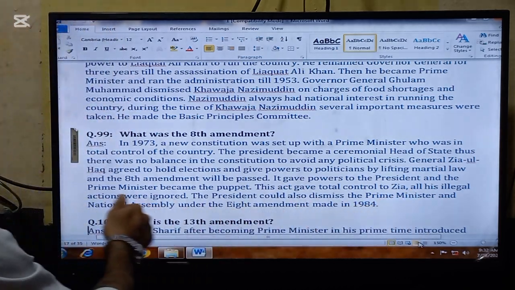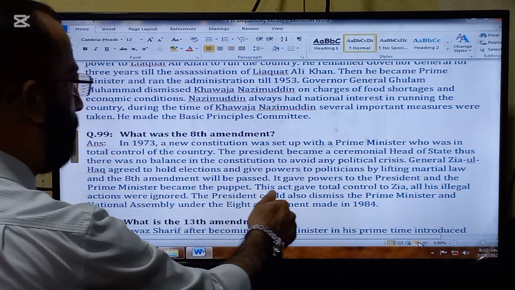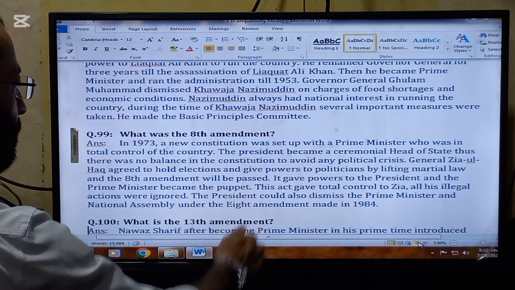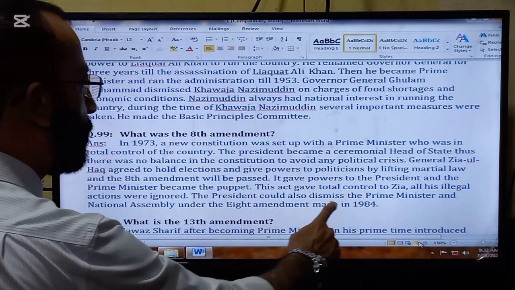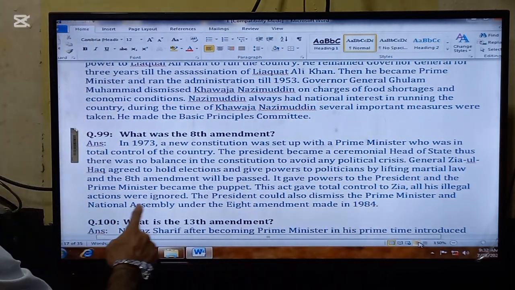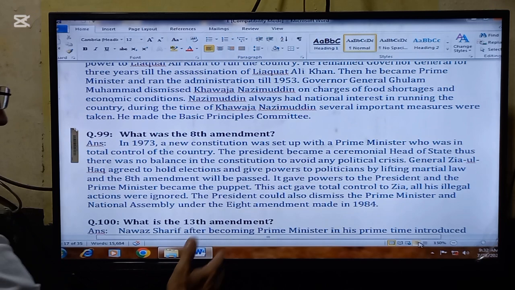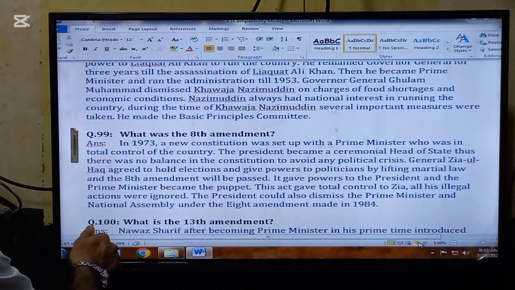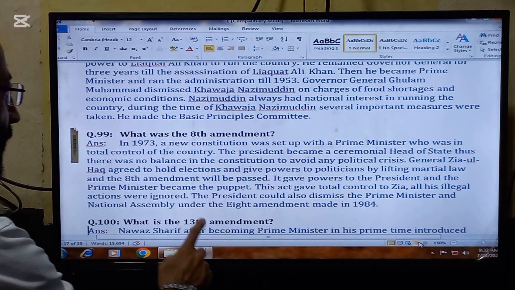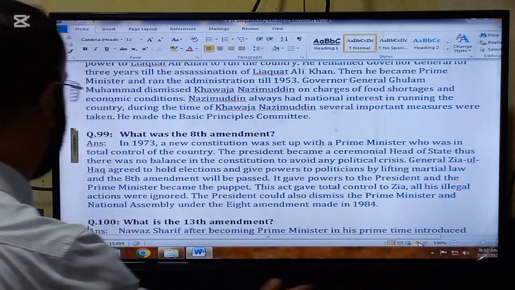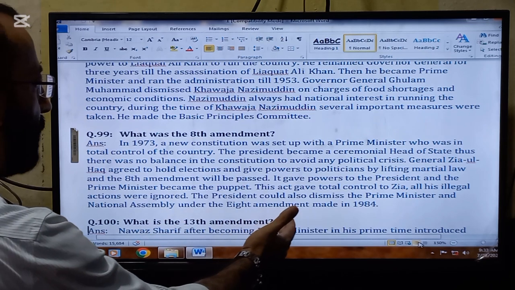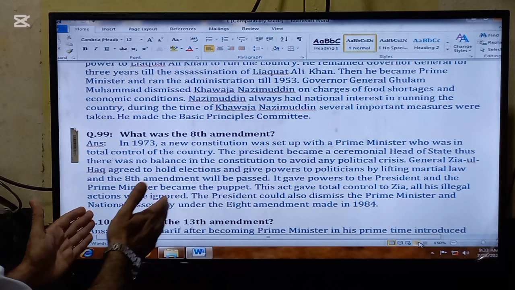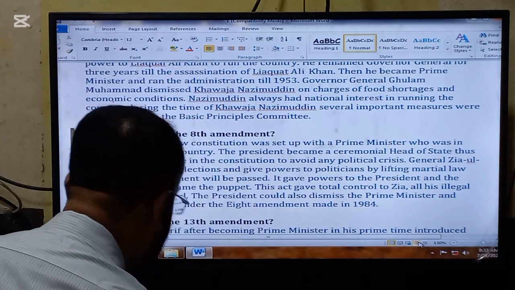General Ziaul Haq agreed to hold elections and give powers to politicians by lifting martial law, and the 8th Amendment was passed. It gave powers to the President and the Prime Minister became the puppet. This act gave total control to Zia. All his illegal actions were ignored. The President could also dismiss the Prime Minister and National Assembly under the 8th Amendment made in 1984. And you can see all the powers were in the hands of the President, who was Ziaul Haq at that time.